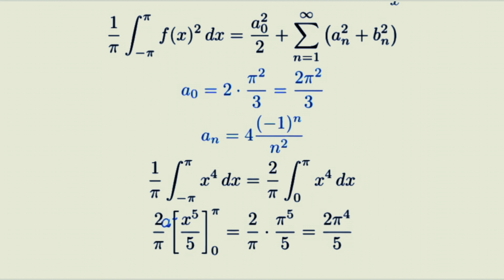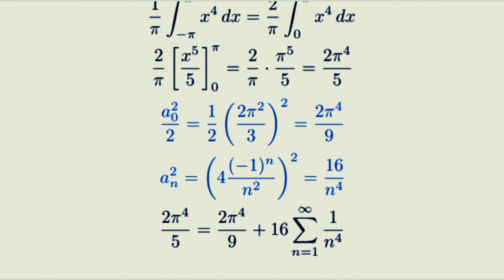Now put it all together. Now solve for the sum. Subtract 2 pi to the fourth over 9 from both sides, then divide by 16.